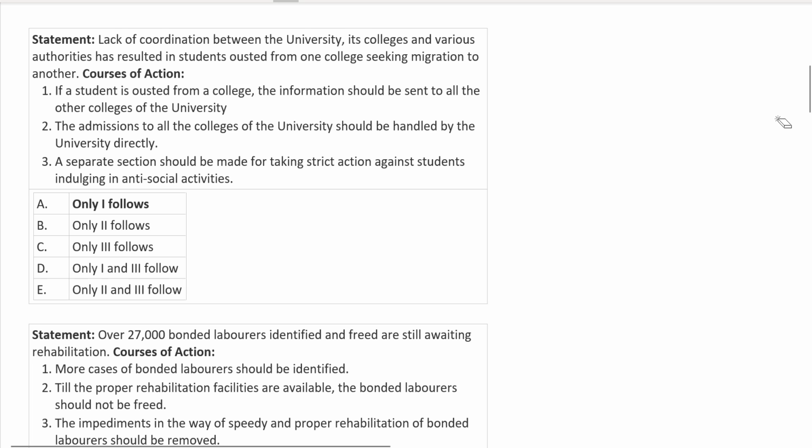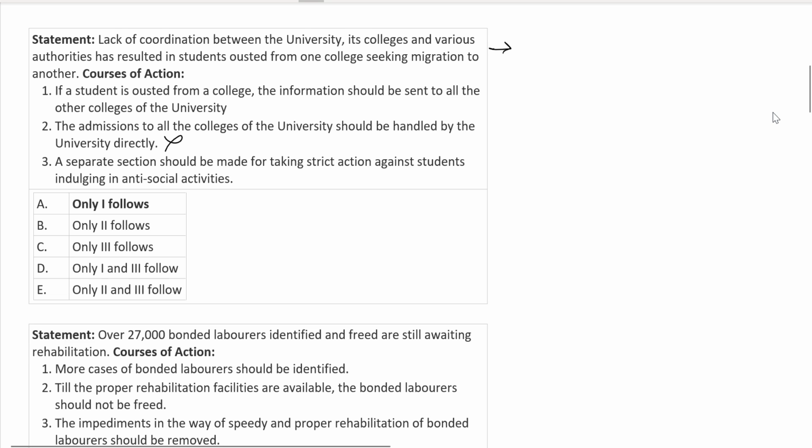Statement number 1. Lack of coordination between the university, its colleges and various authorities has resulted in students outstate from one college seeking migration to another one. Now understand the main problem out here. This is something to do with the students obviously. Now if you look at the course of action, it says if a student is outstate from a college, the information should be sent to all the other colleges of the university. The admissions to all the colleges of the university should be handled by the university directly. Now this is too much because the problem is not that great, so you don't have to go ahead with this.